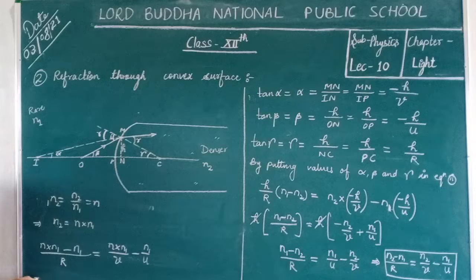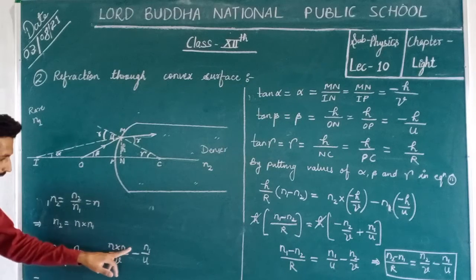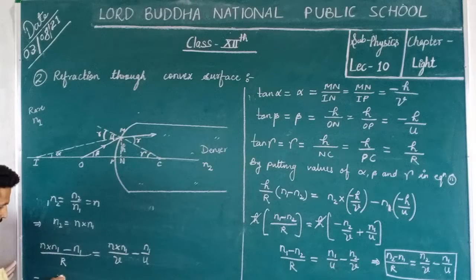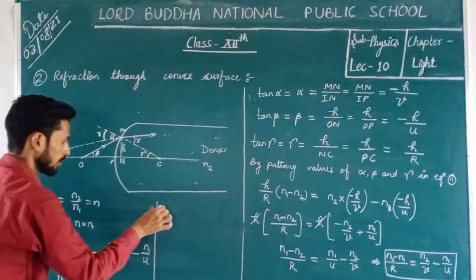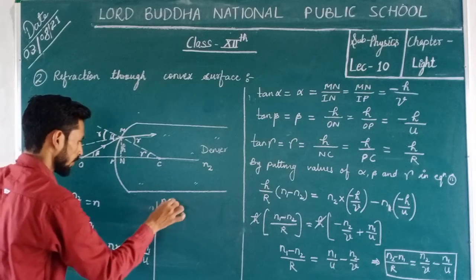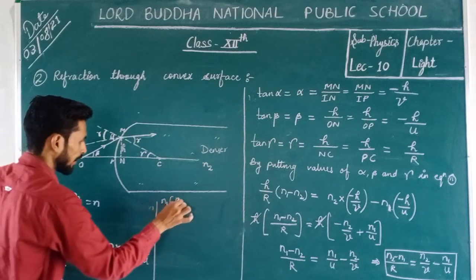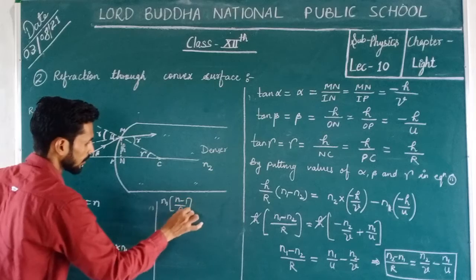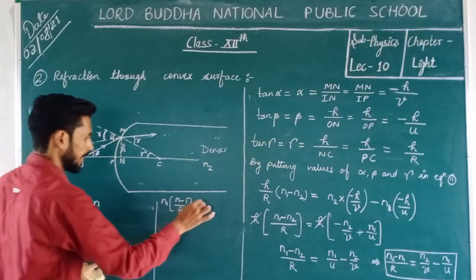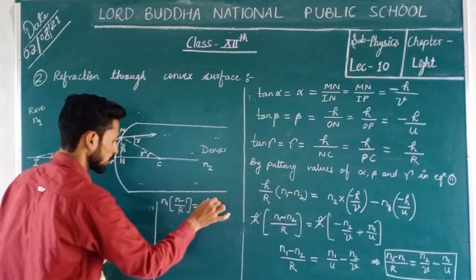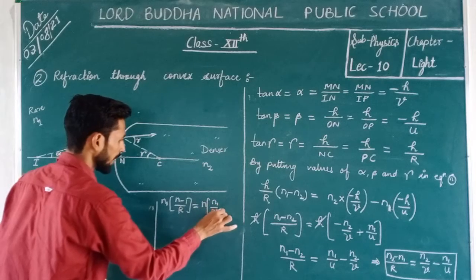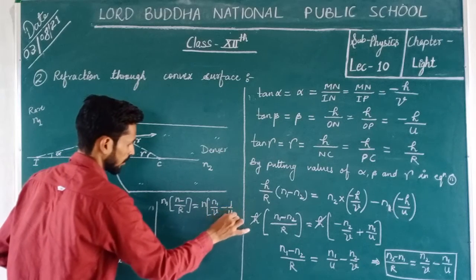Now if we take n1 as common, here is n1 as common, so it will be n minus 1 upon R and that's equal to, here also take n1 as common, so it will be n upon v minus 1 upon u.